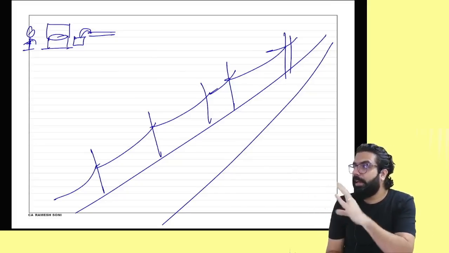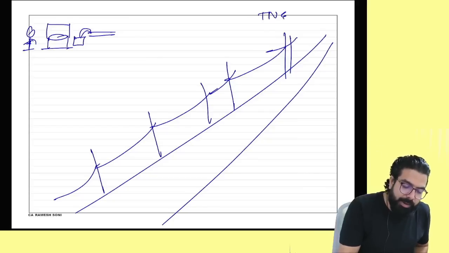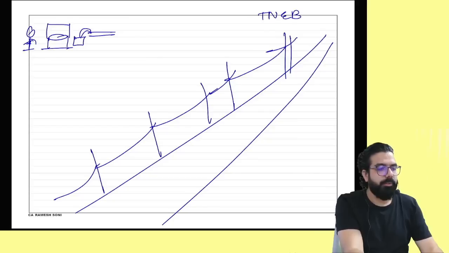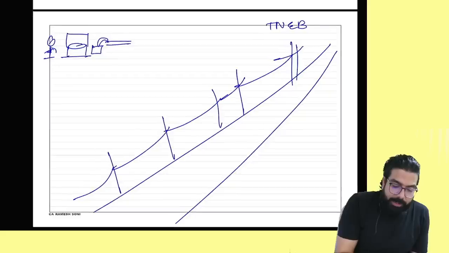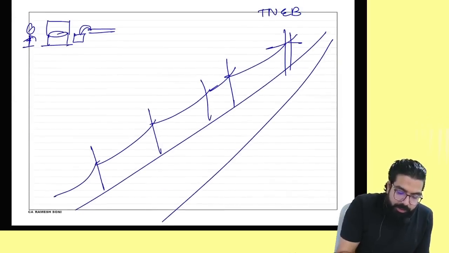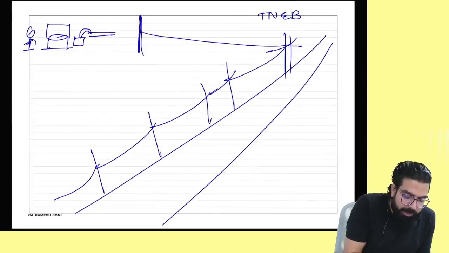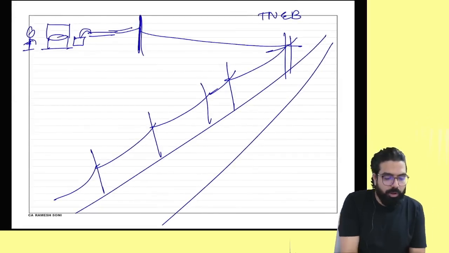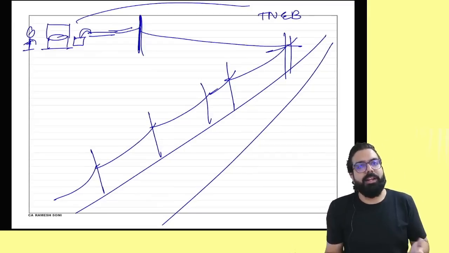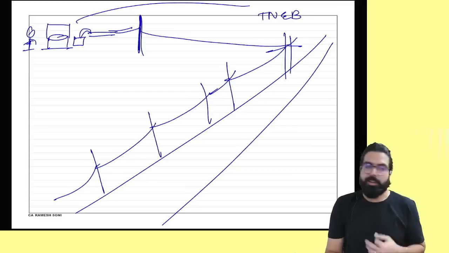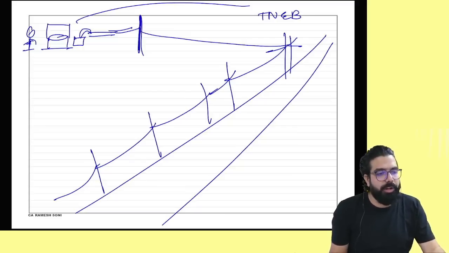He went to TNEB and said, "Sir, can you put up one pole over here and give electricity?" TNEB said, "I want 10,000 rupees." On the 10,000 rupees paid, there will be no GST. What is the government saying over here?